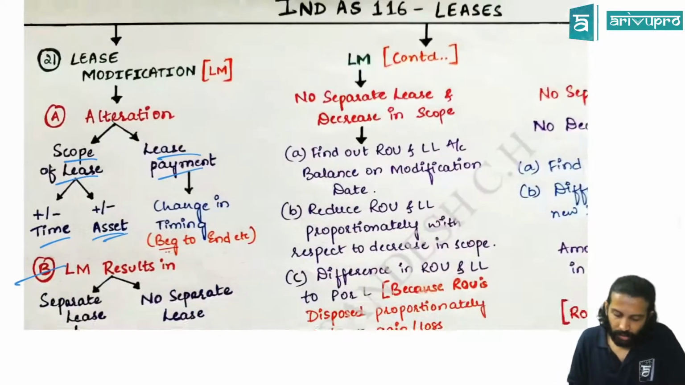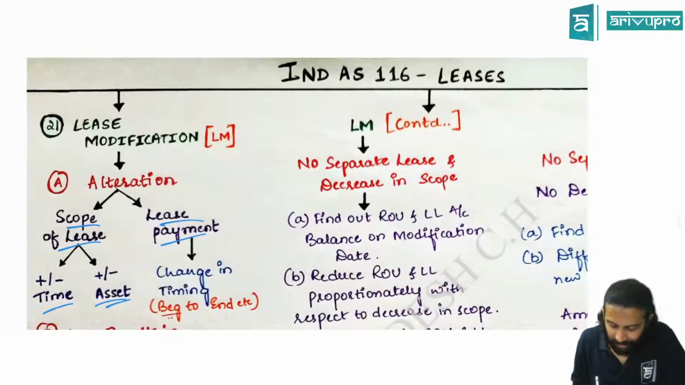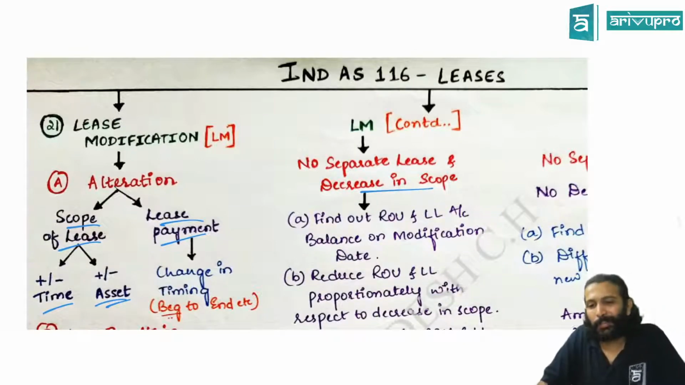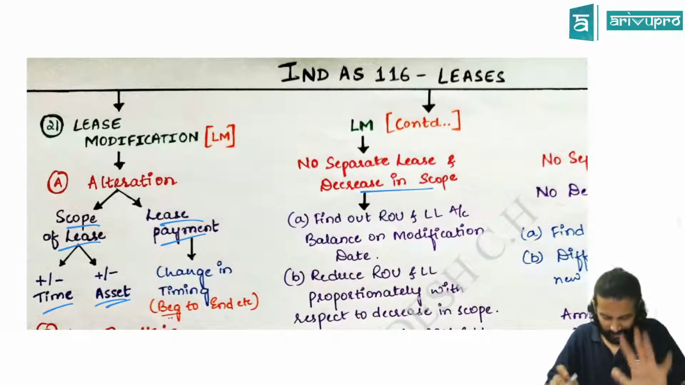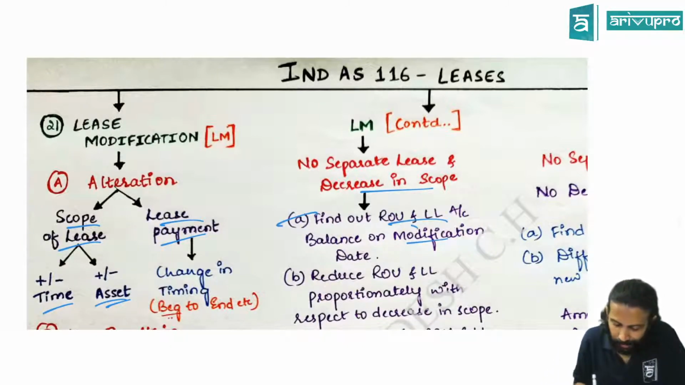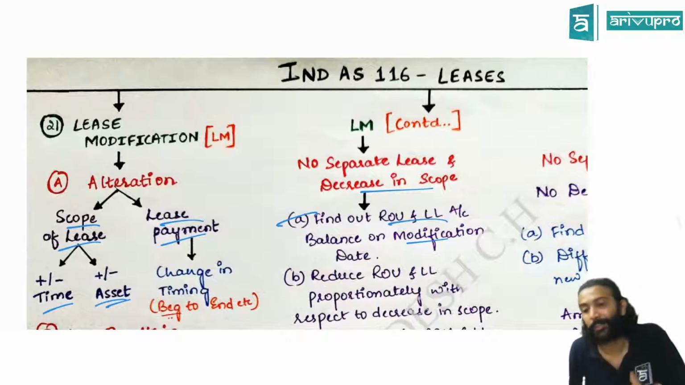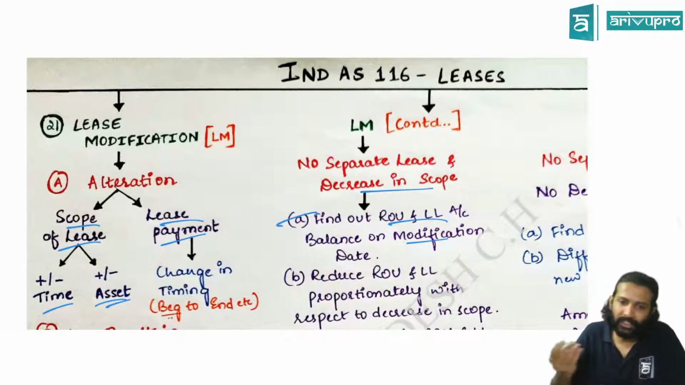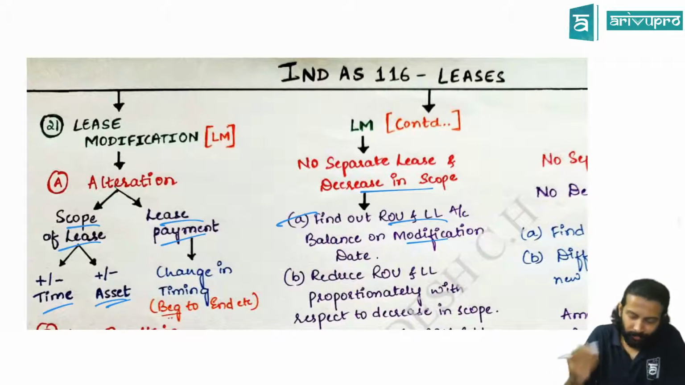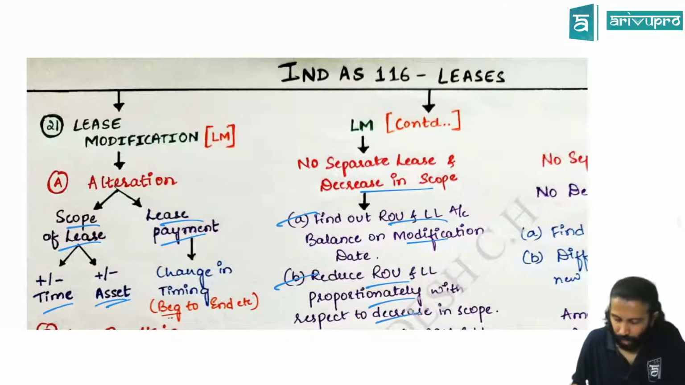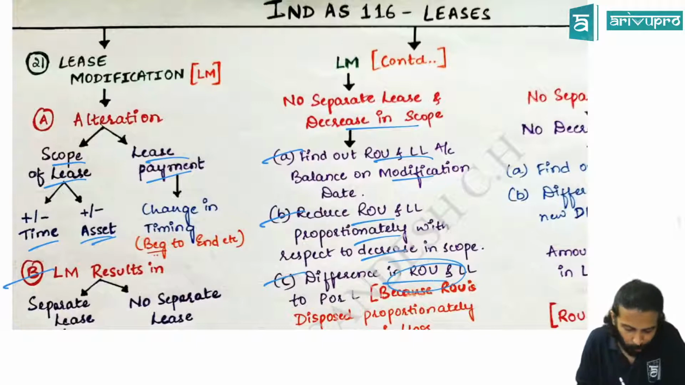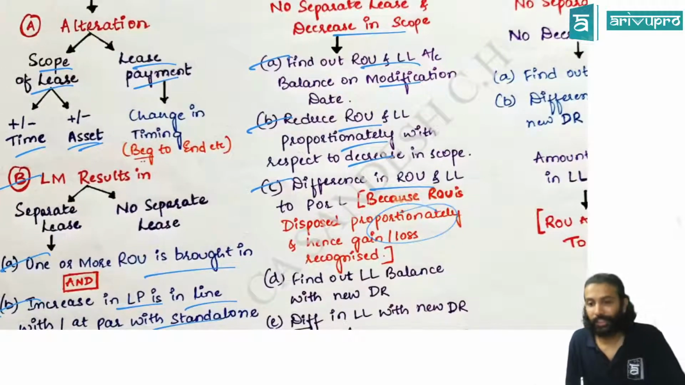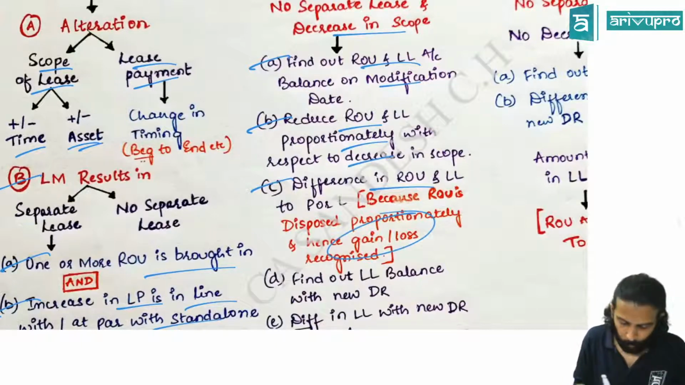If it is not a separate lease, but it is a decrease in scope, then you compulsorily need to book a gain or loss. First, you have to find out the ROU and lease liability balance just before the modification date. Since there is a decrease in scope, you proportionately reduce both ROU and LL. Any difference goes to P&L, because you have lost part of the right of control. So it's like disposal accounting, hence gain or loss goes to P&L.